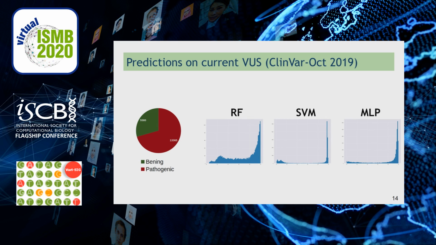Finally, we ran our models on a set of ClinVar variants currently classified as VUS. Approximately 2/3 of these variants are predicted to be pathogenic, and 1/3 is predicted to be benign. All models have a high peak in values of probability of pathogenicity close to 1, and the random forest and SVM have a less marked peak in values close to 0.